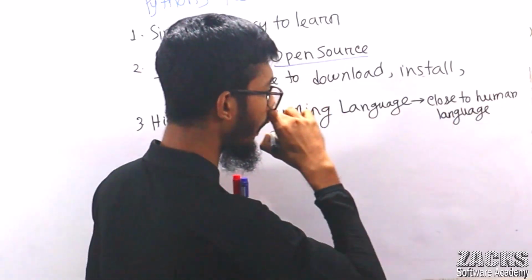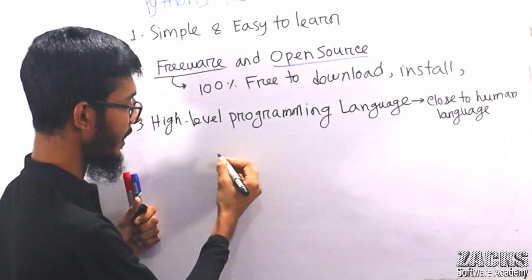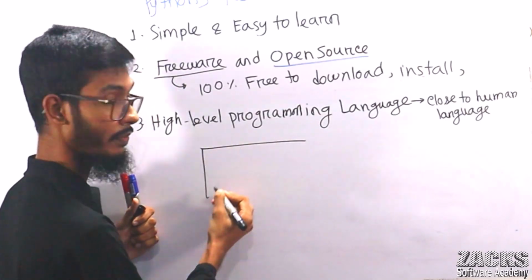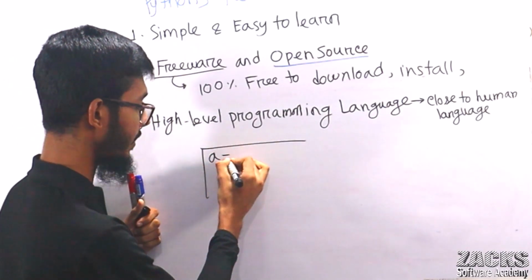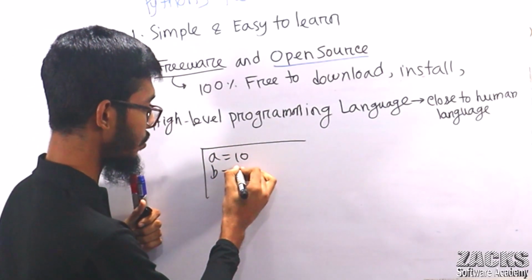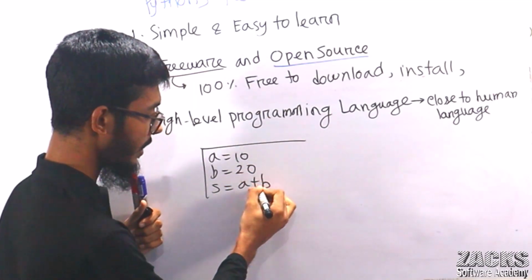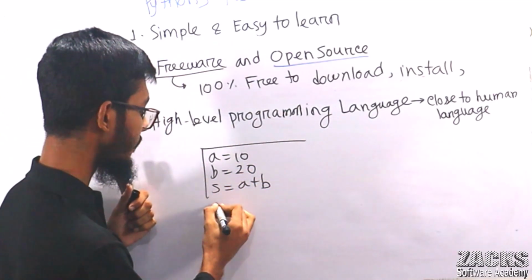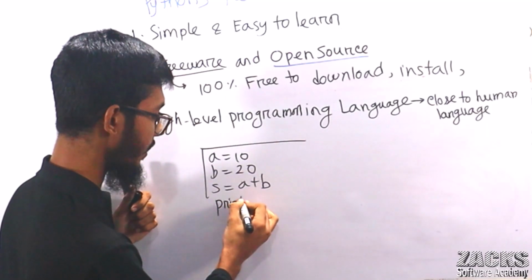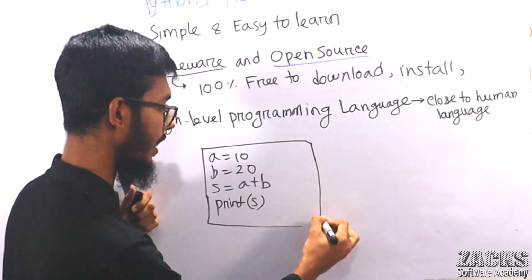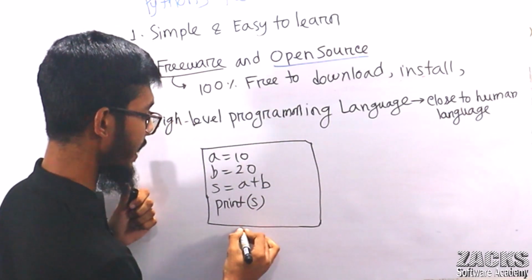Let me give you an example you can easily understand. Consider this is your Python program: a equals 10, b equals 20. For example, s equals a plus b. Now print s. Very easily, even if I don't explain anything, you can understand what we are performing here, right?